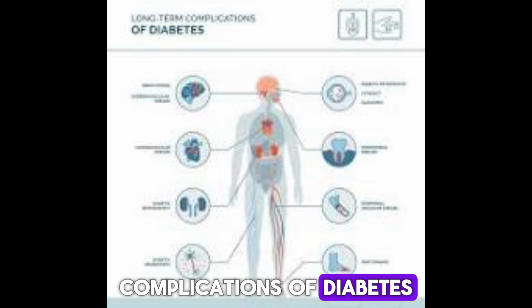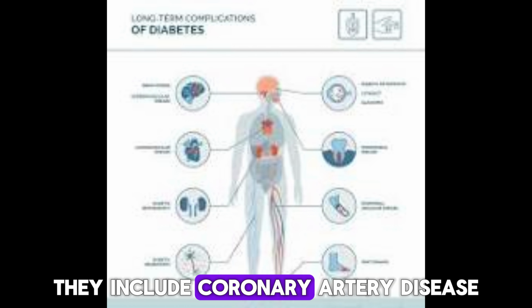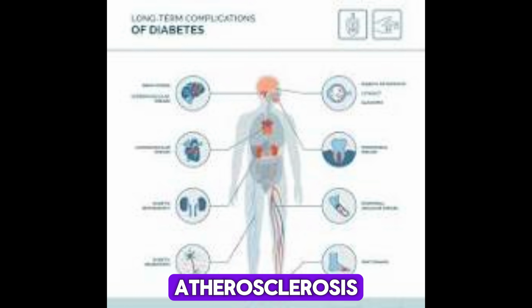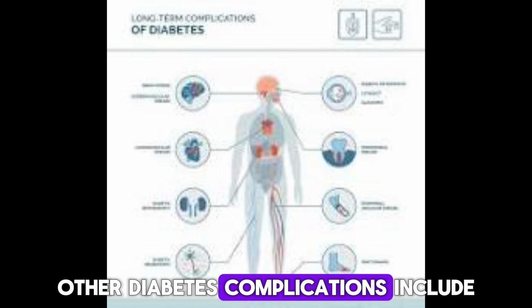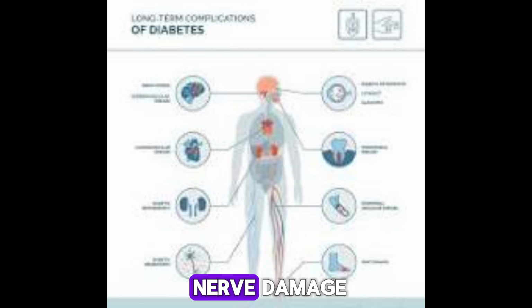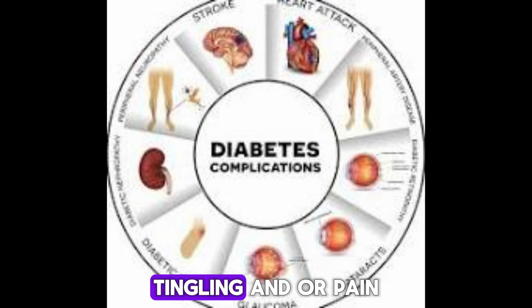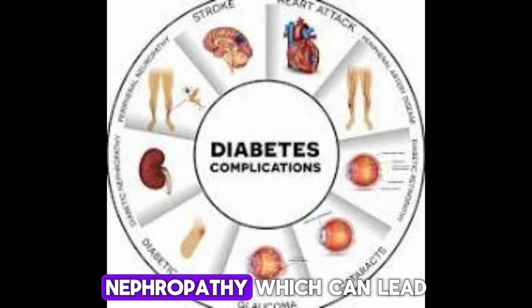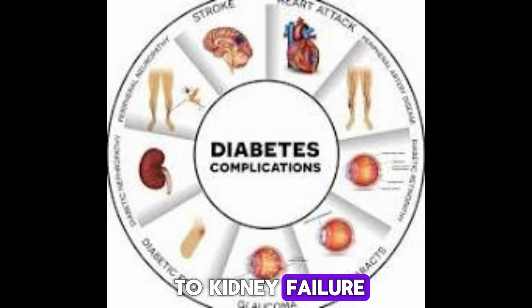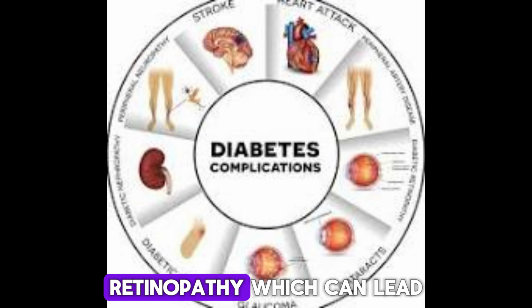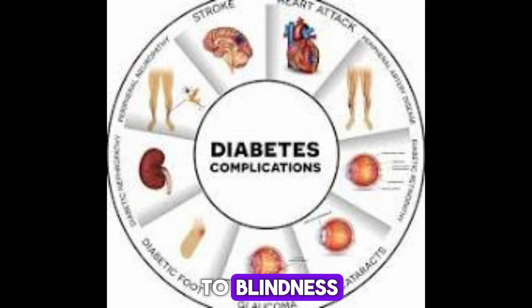Complications of diabetes. They include coronary artery disease, heart attack, stroke, atherosclerosis. Other diabetes complications include nerve damage, neuropathy, which can cause numbness, tingling, and/or pain. Nephropathy, which can lead to kidney failure or the need for dialysis or transplant. Retinopathy, which can lead to blindness.